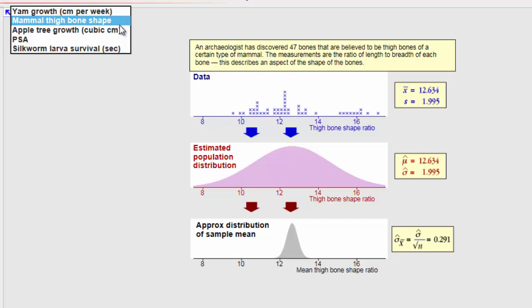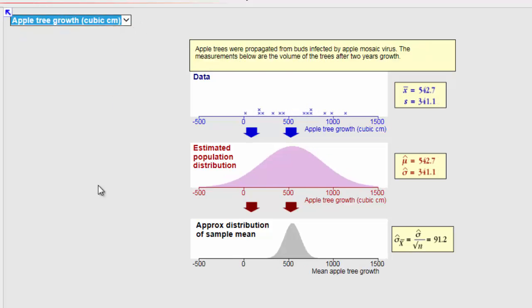All right, let's have a look at another one. So we've just got different ones. Here again, we've got very widely spread. We take out our sample. So we go out, we get a sample. From the sample, we calculate the mean and the standard deviation. We use those as our guess for the population mean and the population standard deviation. And from that guess, we use our rule to map down to the standard error of the mean.